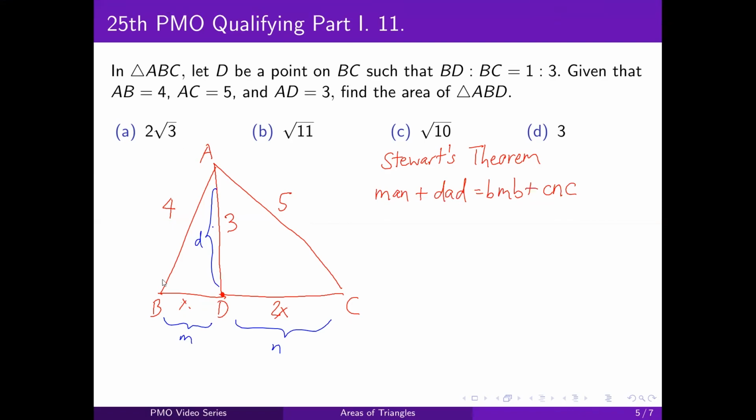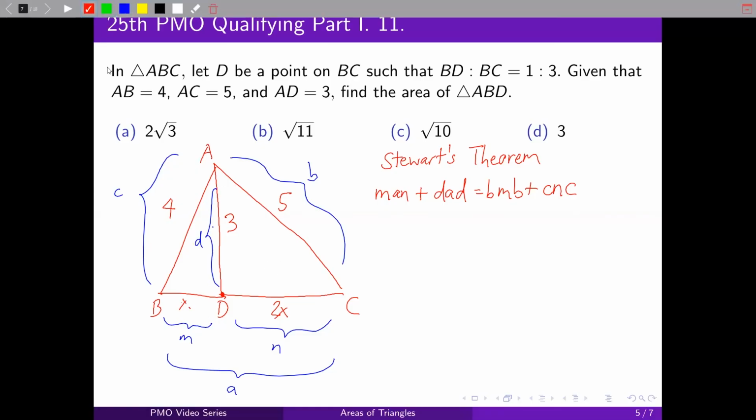So for this labeling, A is this one, B is this length, and C is this length. Okay, it's a bit of a lot to take in, but once you get used to Stewart's theorem, it's very helpful.